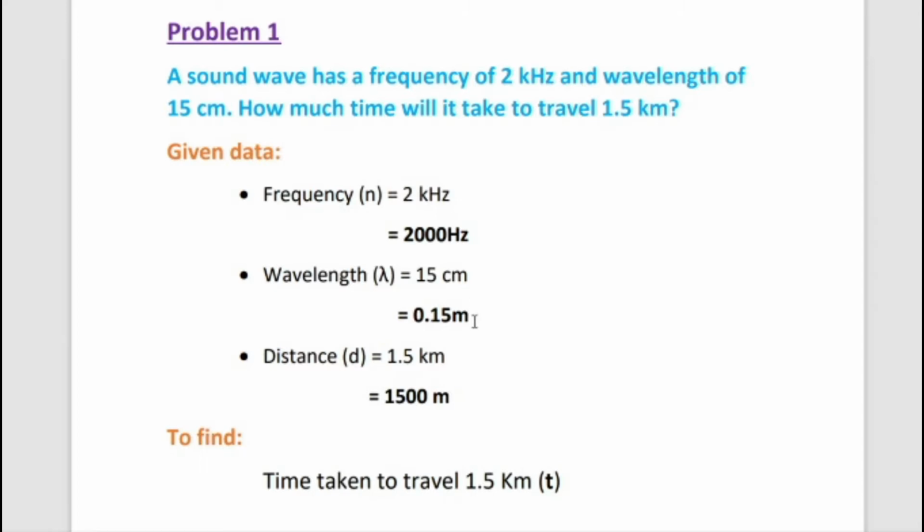So 15 by 100 is equal to 0.15 meter. Then the next given data, distance D is equal to 1.5 kilometer. We know 1 kilometer equals 1000 meter. So 1.5 into 1000 means we get 1500 meter.